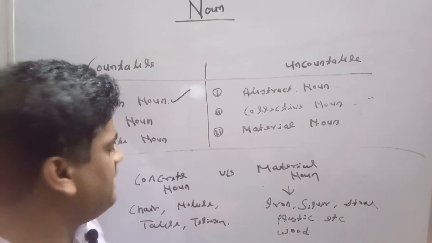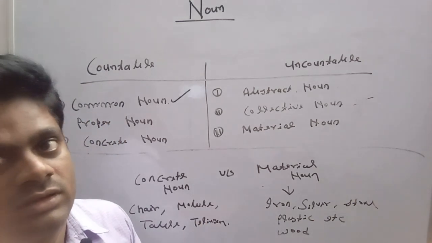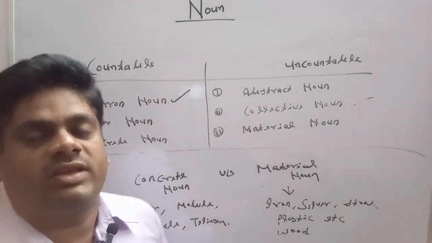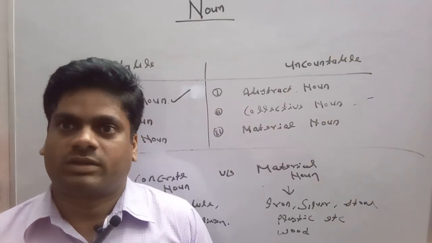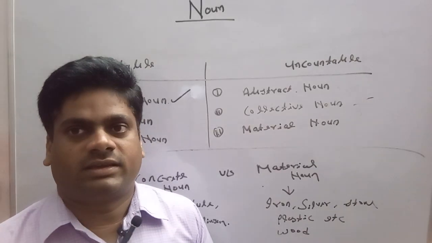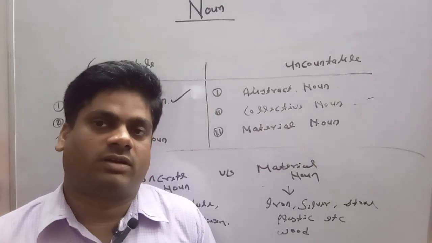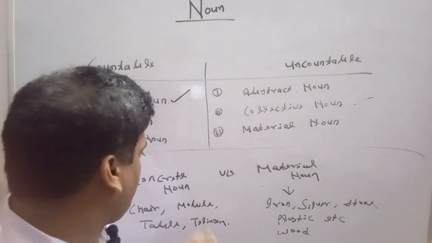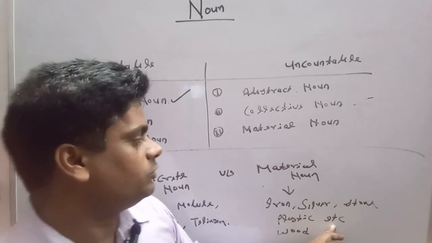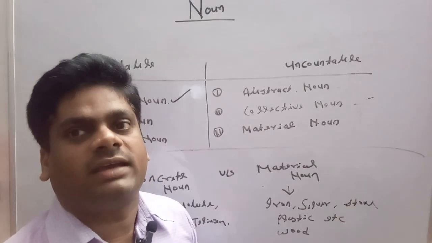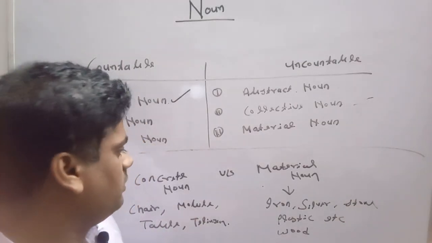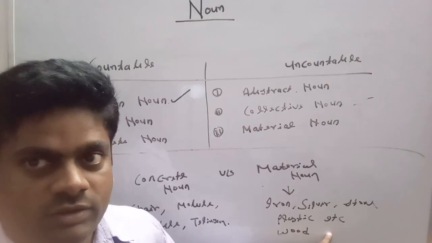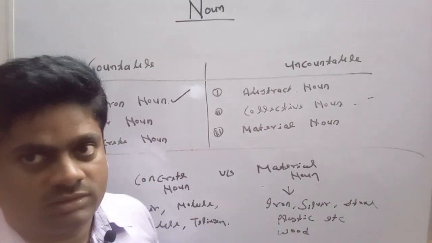But in case of concrete noun, after purification, they have achieved a unique place in the field of noun, as through the plastic and extra materials we make a chair. From wood we make a table.